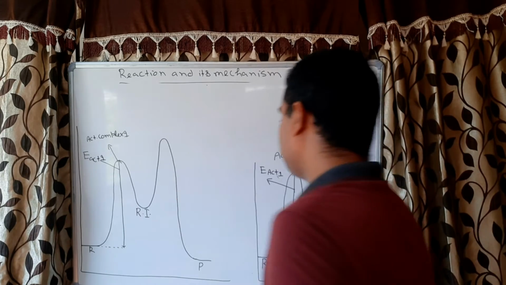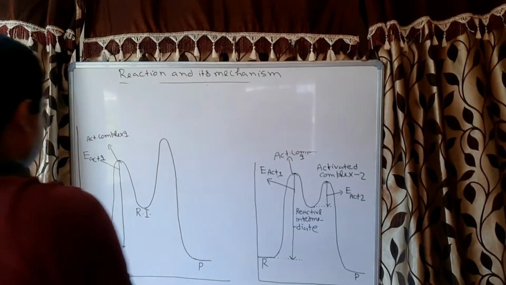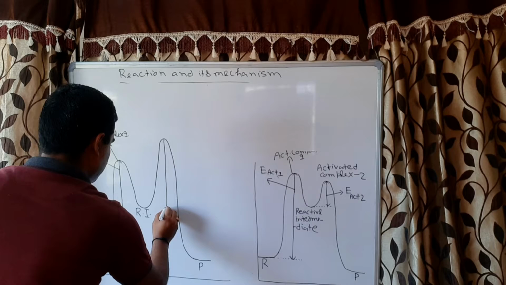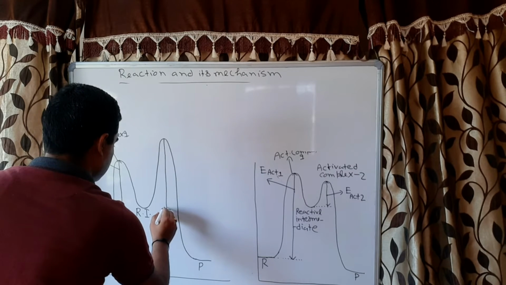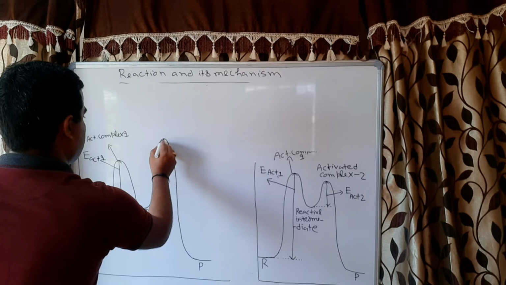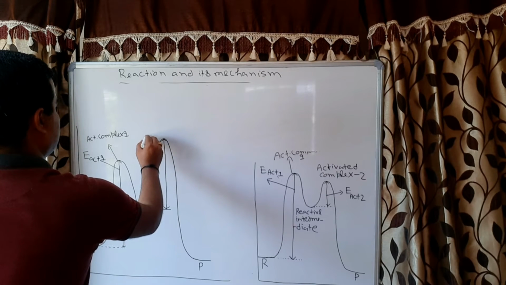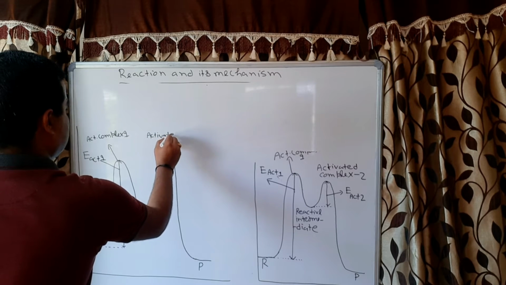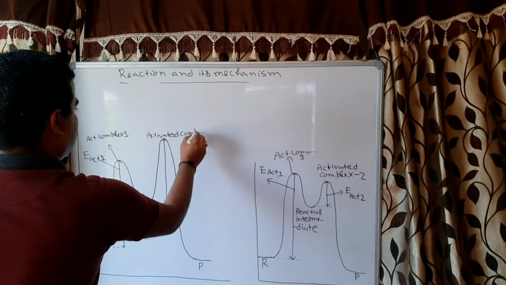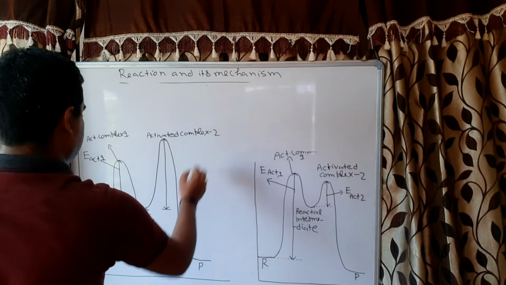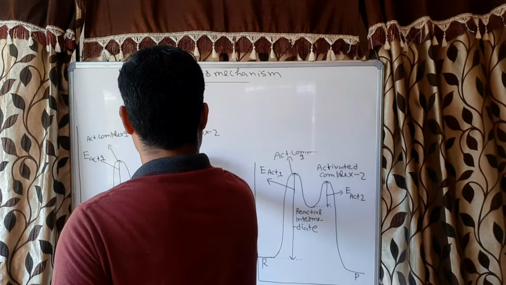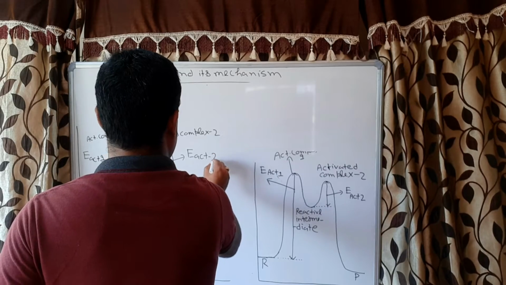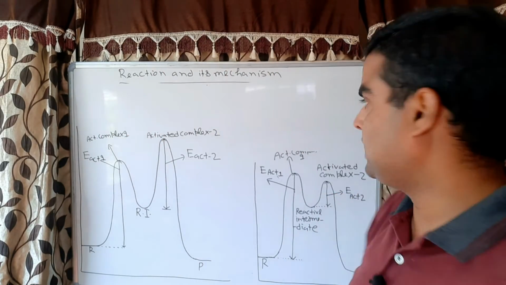For product I will write P. Now you can see here, this is activated complex 2, correct, and this will be the activation energy 2, correct. So here are two cases.